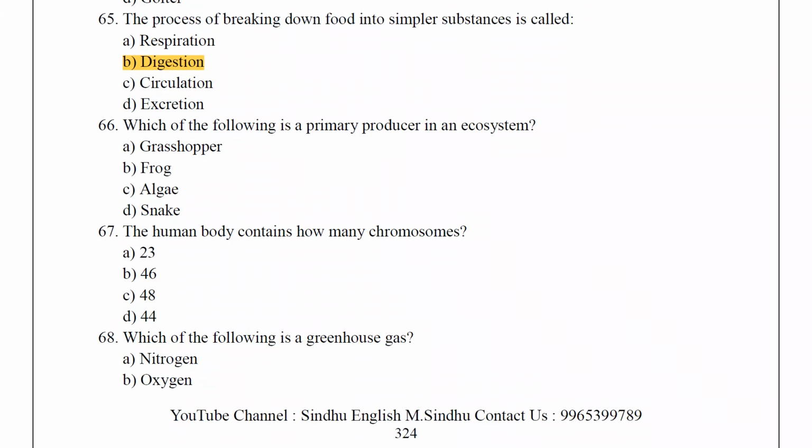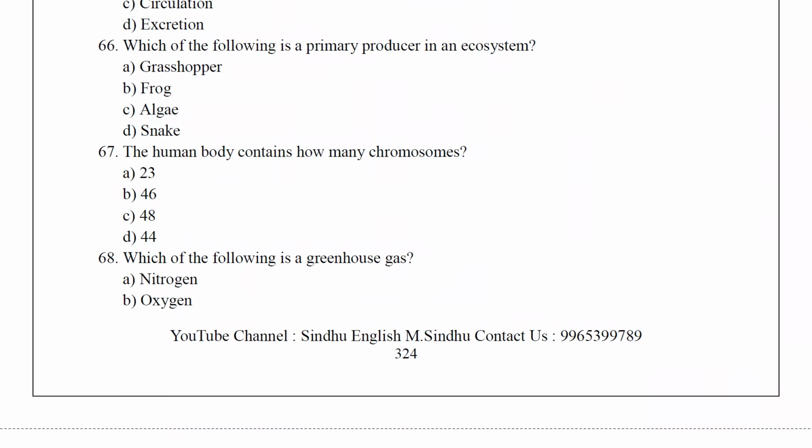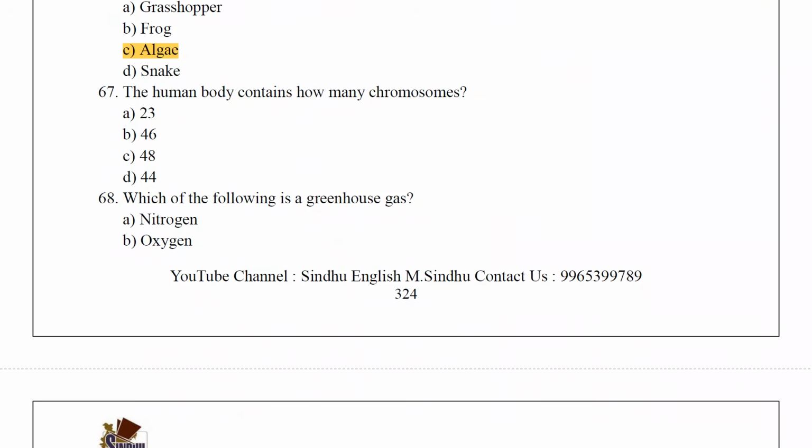Which of the following is a primary producer in an ecosystem? The answer is algae. The human body contains how many chromosomes? 46.